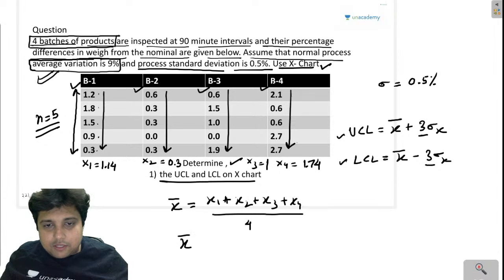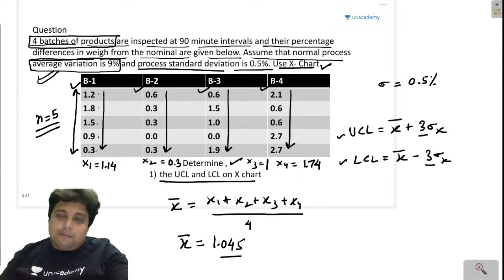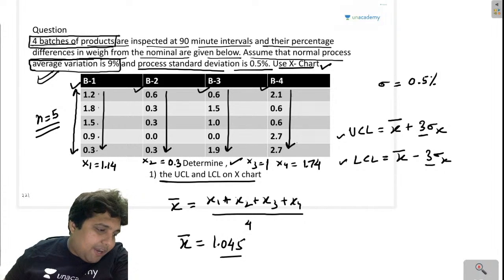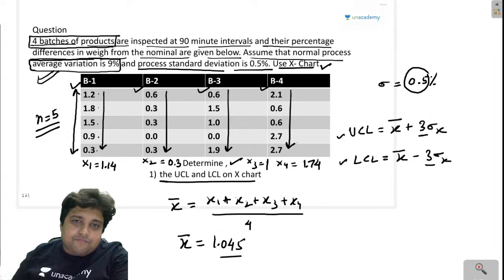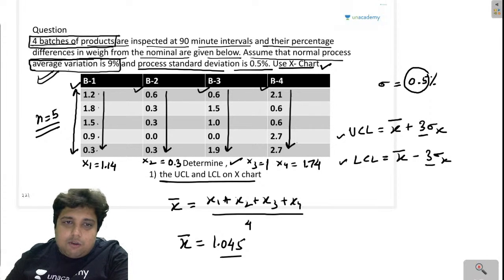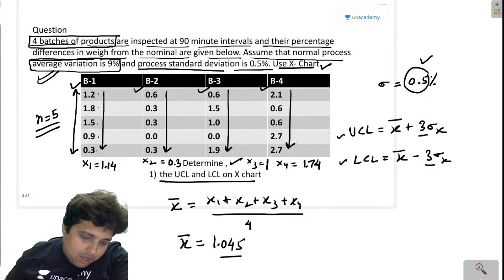So X bar is equal to 1.045, right? Sigma has been given to us as 0.5%. The standard deviation is given as 0.5%, so I can straight away take it as 0.5, because all these values are in percentage. Right? I hope you people are getting my point.